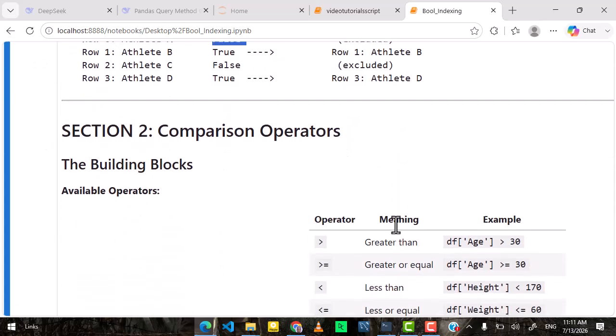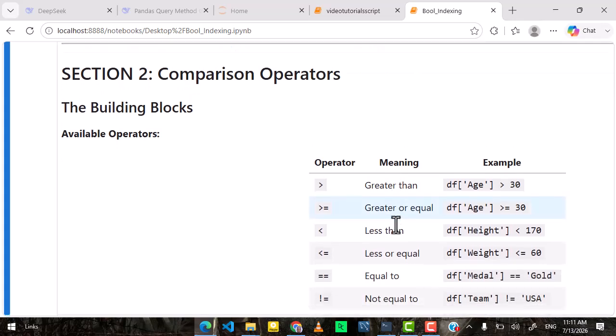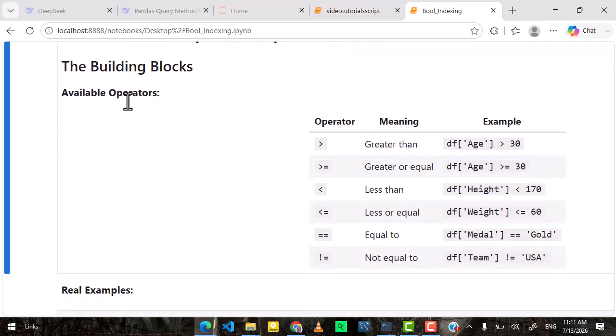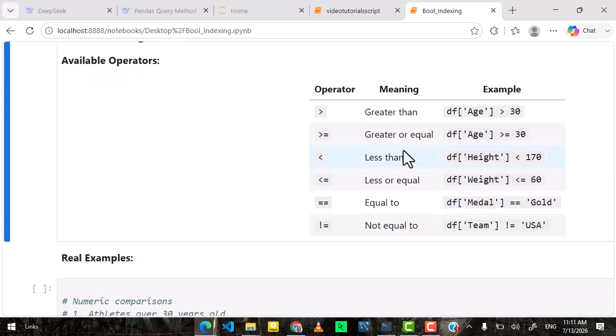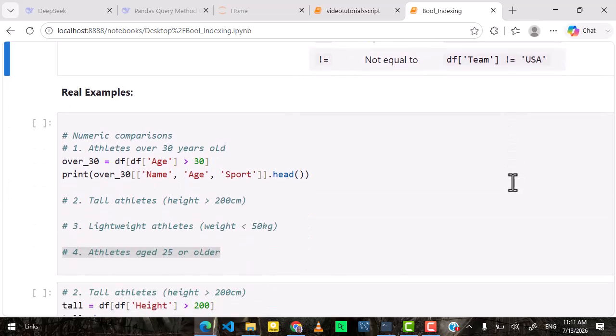Now that we understand the concept, let's look at the tools we use to create these conditions. These are called comparison operators. Here are the operators we'll use: greater than, greater than or equal to, less than, less than or equal to. If you've gone through the notes, you should have come across this. So we can as well go through the right way to do the first one we did.